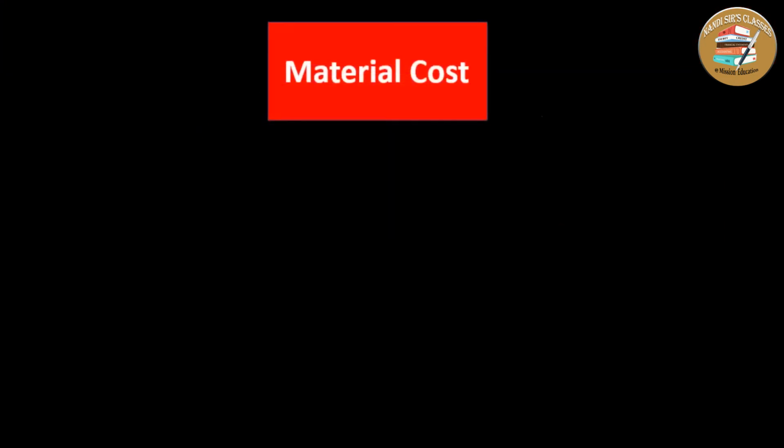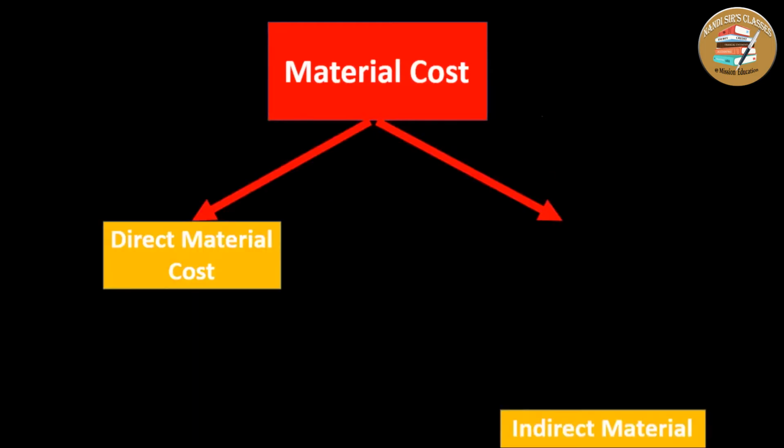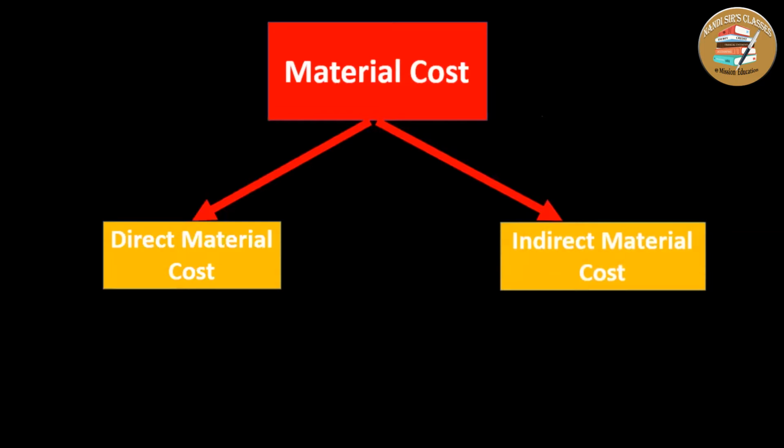About the material cost, you have already discussed these in the previous classes. The material cost may be direct material cost and indirect material cost. Direct material cost we discussed earlier while discussing the cost sheet: the cost of material which can be directly allocated to the cost of the product is the direct material. Indirect material may be power, fuel, tools, equipment, the material which cannot be directly allocated to the cost of the product or cost center, as we discussed earlier. So this is a brief discussion about material cost.